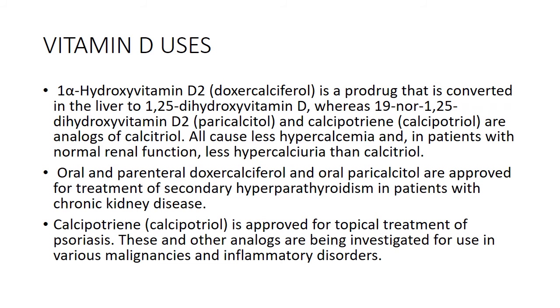1-alpha hydroxy vitamin D2 is a prodrug that is converted in our liver to 1,25-dihydroxy vitamin D, whereas 19-nor-1,25-dihydroxy vitamin D2 and calcipotriene are analogs of calcitriol. They all cause less hypercalcemia in patients with normal renal function and less hypercalciuria than calcitriol. So it is a benefit of these analogs.